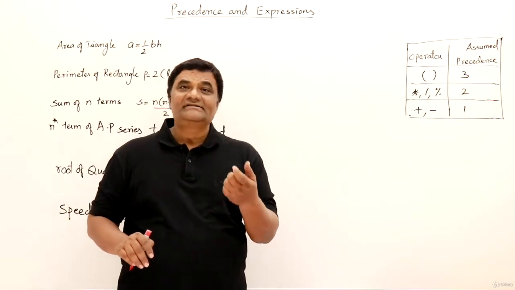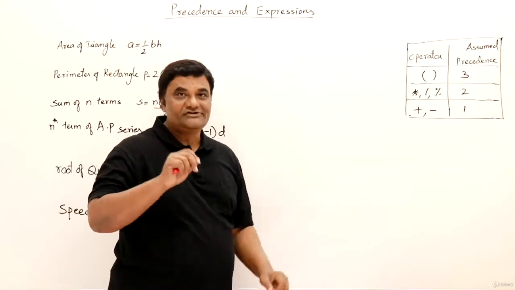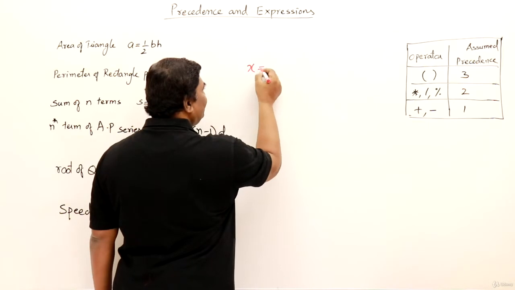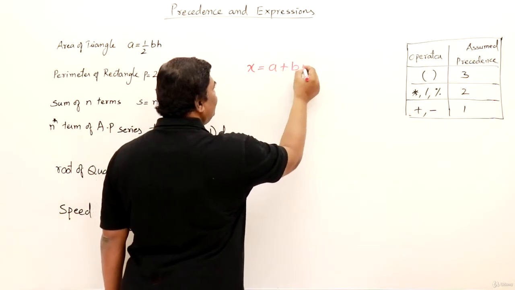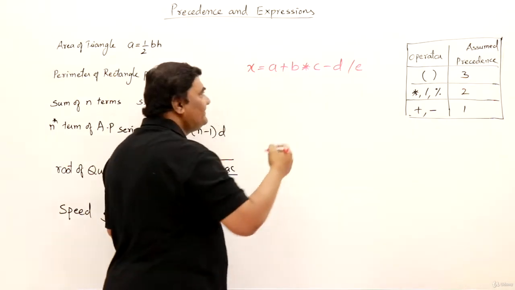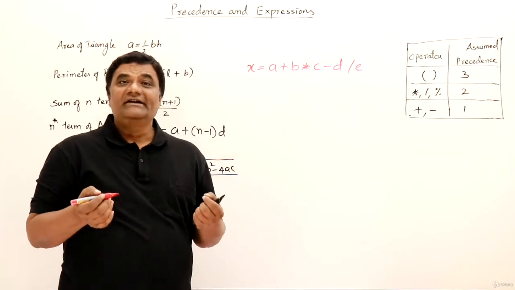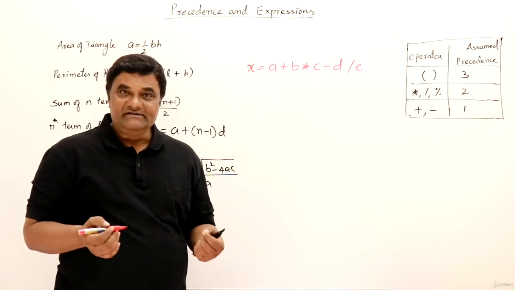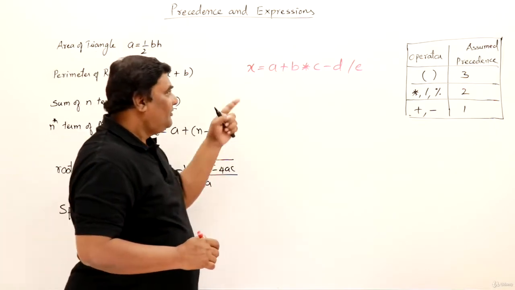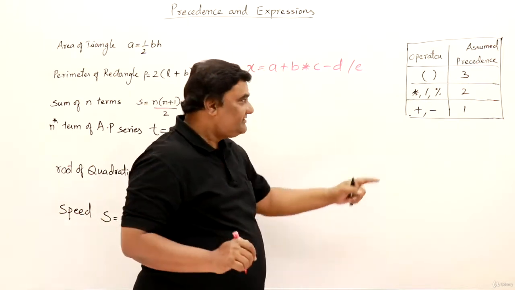Now, how does this precedence affect things? Let us understand that. I will simply write one formula, then I will show you. Suppose I am saying x is assigned a plus b multiplied by c minus d slash e. This is the formula I have written. Now in this formula, which operator gets executed first? That actually depends on the precedence of operators. So how many operations have I used here? Addition, subtraction, multiplication, division. Four operations.